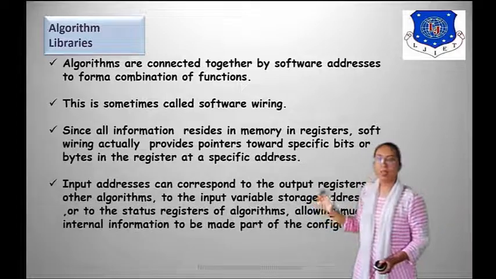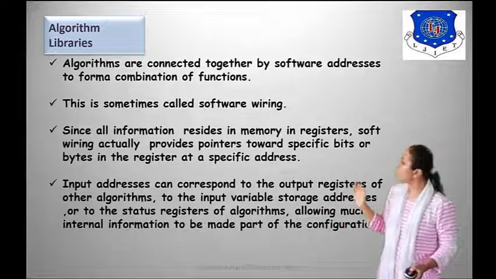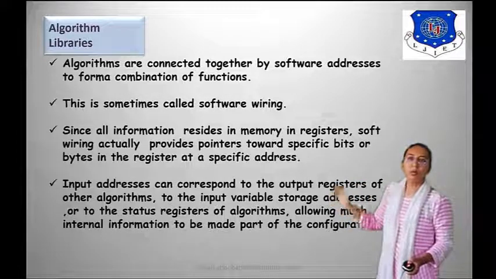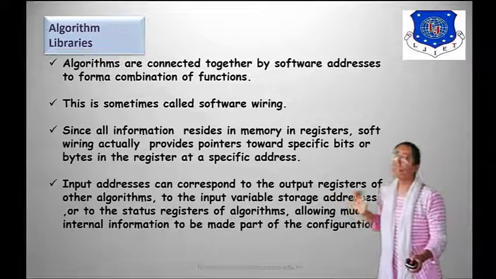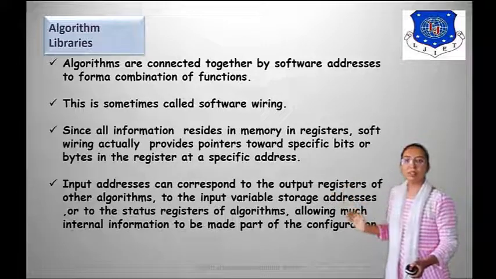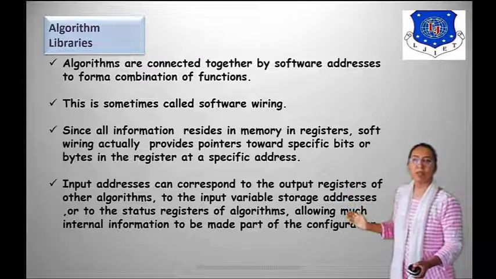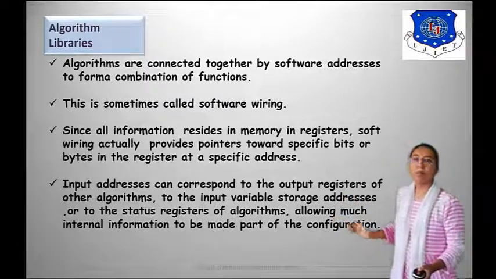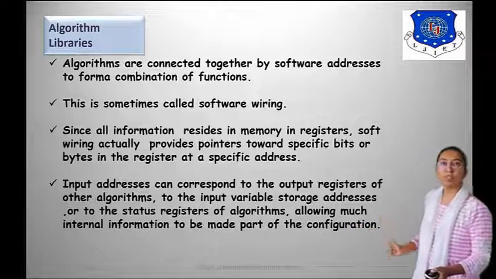Input addresses can correspond to the output register of other algorithms, to input variable storage addresses, or to the status register of algorithms, allowing much internal information to be made part of the configuration.